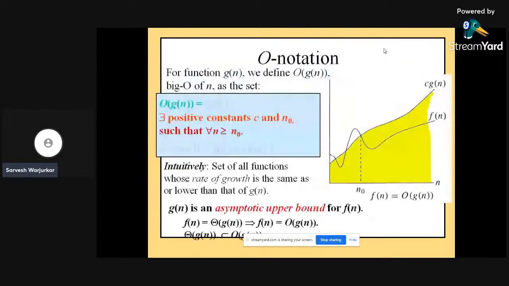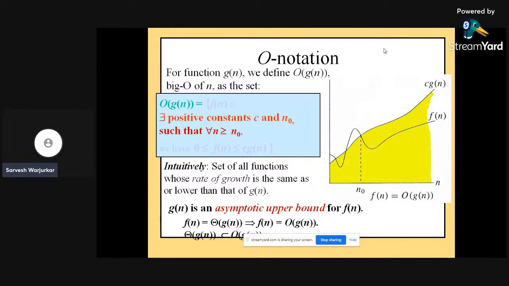Now we'll go with the big O. For the function g of n, we need to define order of g of n, that is big O of g of n. Big O of g of n is the set of functions for which there exist positive constants c and n0 such that for all n greater than or equal to n0, we have 0 less than or equal to f of n less than or equal to c of g of n. There is only one constant, that is c of g of n.